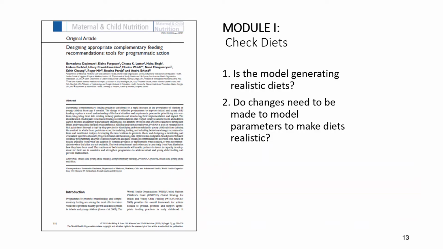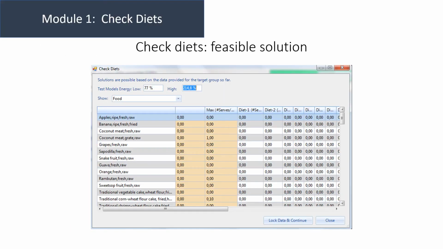So once you have all that information, the first step will be check diet. And in this module 1, the purpose is to check whether the model can be generated to come up with a realistic diet and whether any changes are needed to the model parameters to make the diet realistic. This shows an example when the diet is feasible.